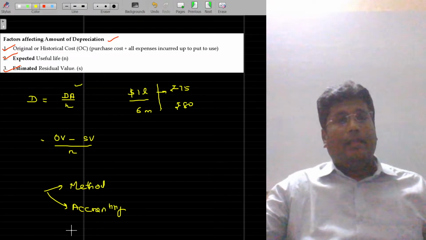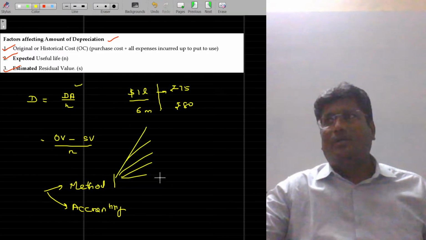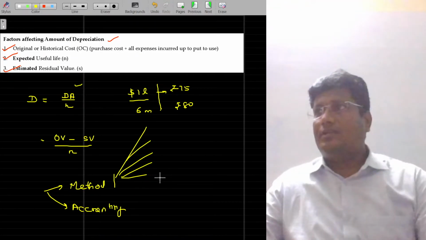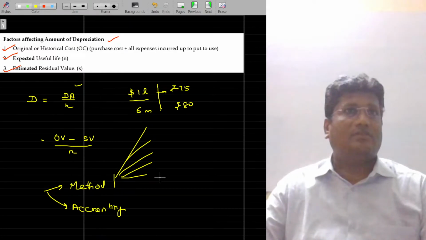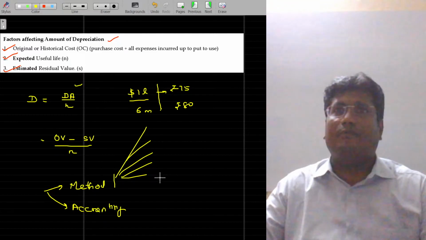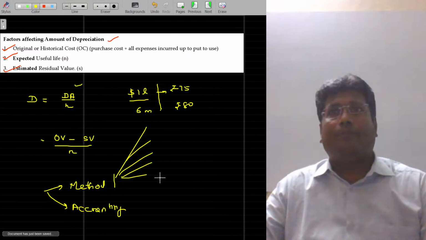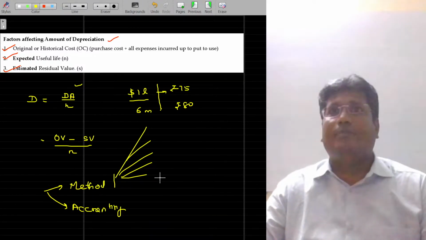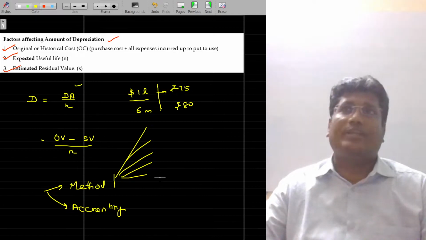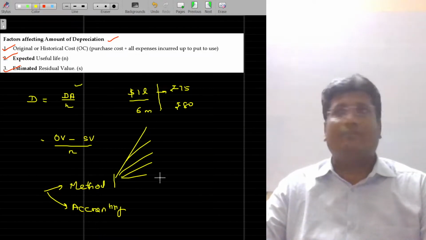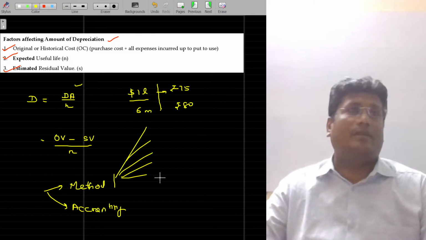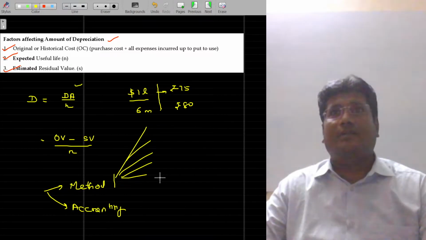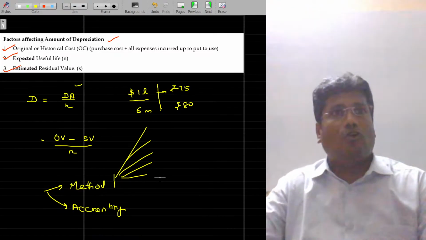In methods of depreciation, we have n number of methods, around 11 or 12 methods which you are supposed to study for the CA foundation. Among these, two are predominant: the straight line method and the written down value method. Apart from that, we have other methods like the annuity method, sinking fund method, insurance policy method, production units method, kilometers traveled method, production liters method, kg method, replacement cost method, and repairs provisions method. So many methods we have.